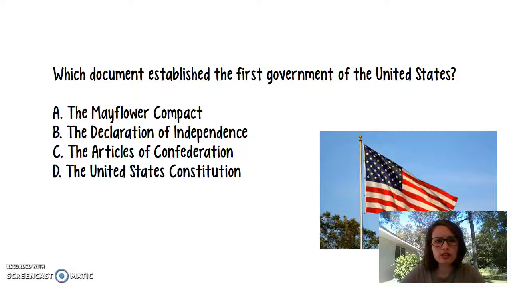So the Articles of Confederation is what established the law of the land, so that's going to be the first government of the United States. And the United States Constitution is what replaces the Articles of Confederation because, as we learn in this lesson, they don't work.